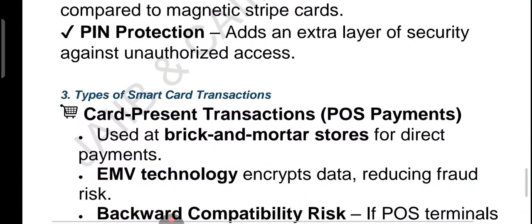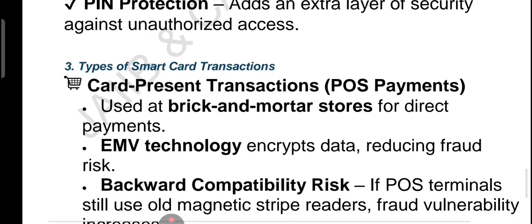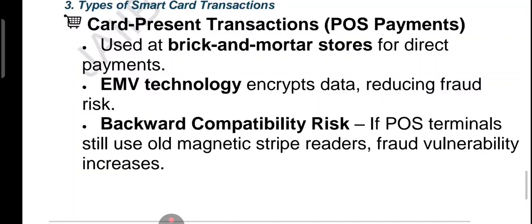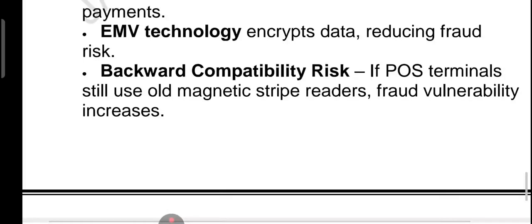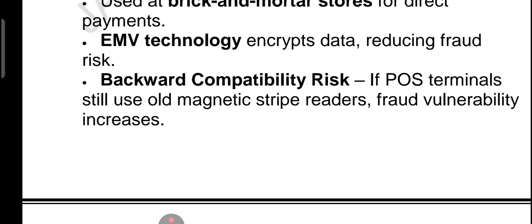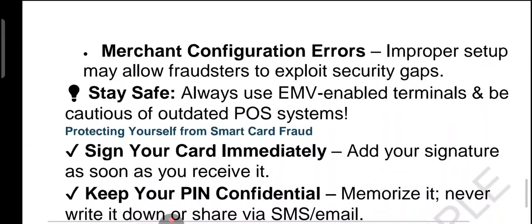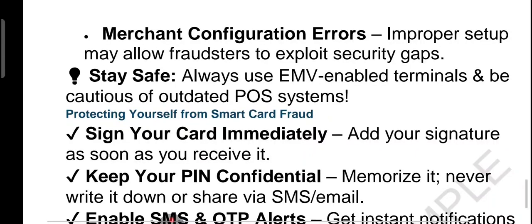Types of smart card. First one is POS, that is called point of sale terminal, right? It is used in the store for direct payment. EMV technology encrypts data and reduces fraud risk. Watch out: old magnetic stripe POS terminals or merchant setup errors can still be vulnerable. Then we have backward compatibility risk. If the POS terminal still uses an old magnetic stripe card reader, fraud vulnerability increases. That is called the POS technique. So merchant configuration error. These are the points.